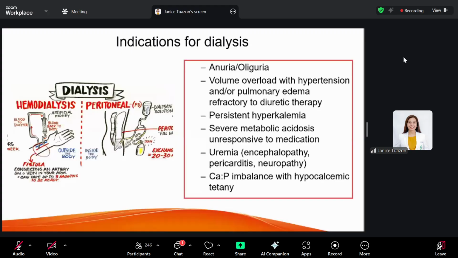So dialysis support may be necessary for days, or maybe up to weeks. But if the acute kidney injury gets prolonged, for more than 3 months, then it may progress to a chronic kidney disease.